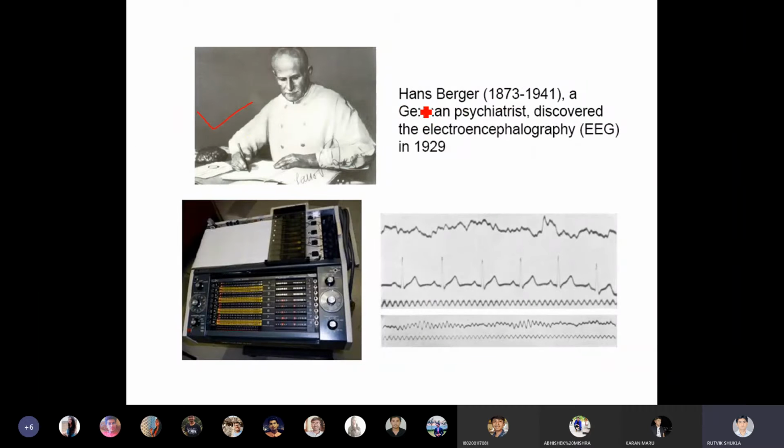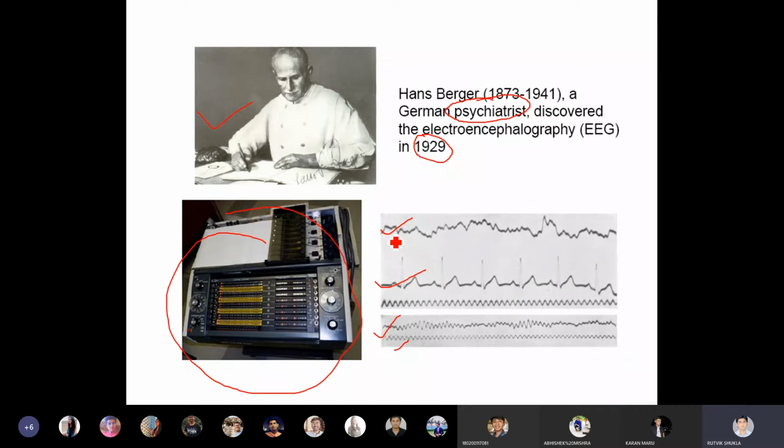This is the picture. Hans Berger, a German psychiatrist. It is important because this thing goes to the psychiatrist. He discovered EEG in 1929, and this is the waveform in coordination to ECG. Here it is ECG, and these are the signals which he has recorded in addition to the ECG. This is the machine. This is how the machine looks like.